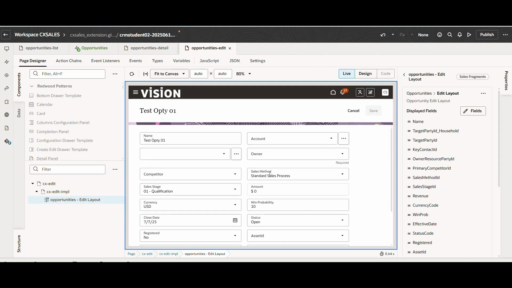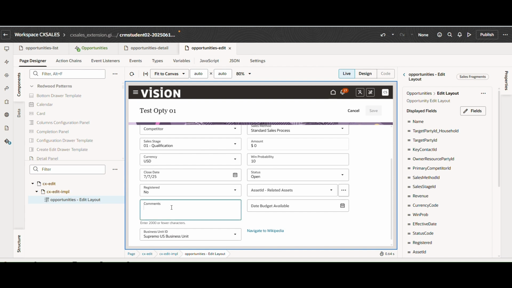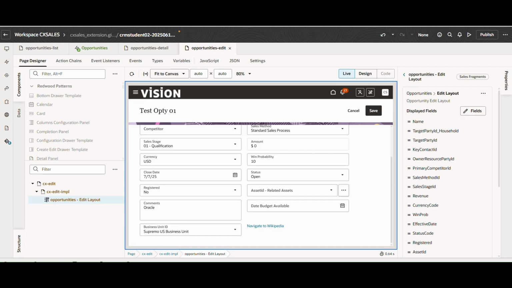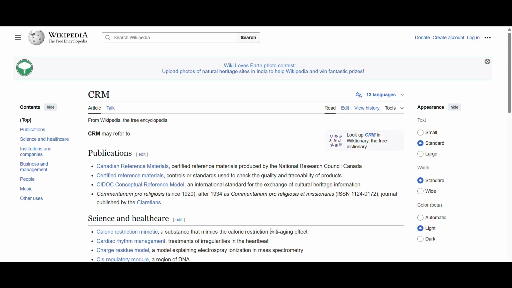So let's try to test this one. Let me give Oracle, for example. Let me click navigate to see. Oracle is opening, right? So let's try to give something else. Let me give CRM. So now if I navigate, it will open the CRM. So that's how.